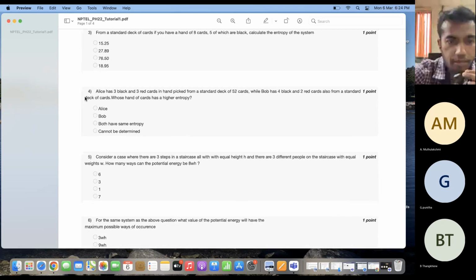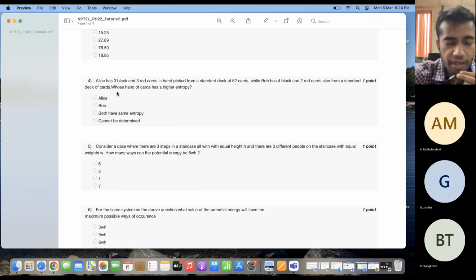So the next question is that Alice has 3 black cards and 3 red cards in a hand picked from a deck of 52 cards, while Bob has 4 black cards and 2 red cards from the same deck. So whose cards have a higher value of entropy?